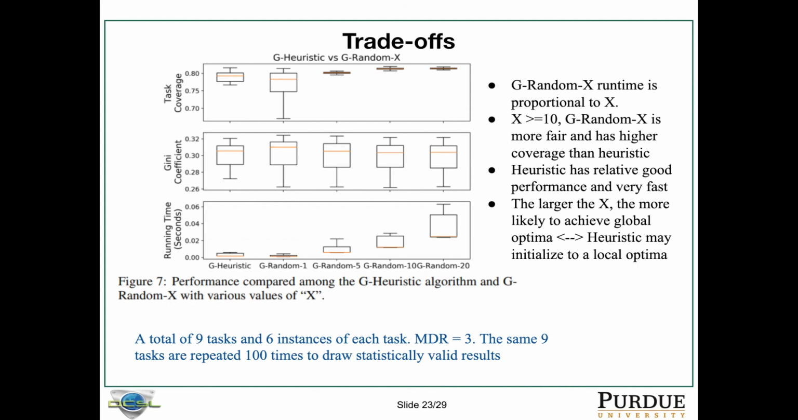Also, the larger the X, the more likely the GRandomX algorithm will approach the global optima, because the GRandomX algorithm is trying different initialization points in the solution space with the hope that some of the random initialization will lie in positions that are close to the global optima, and it eventually goes to that global optima. But the heuristic, maybe it will be initialized to some local optima, which is very close to the global optima, but not that good.